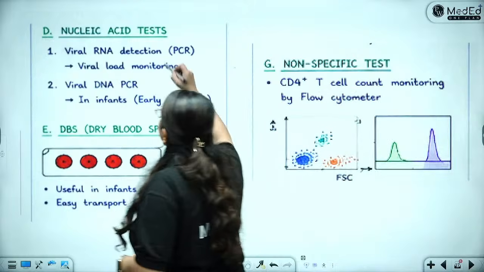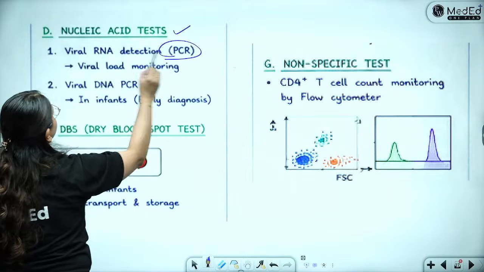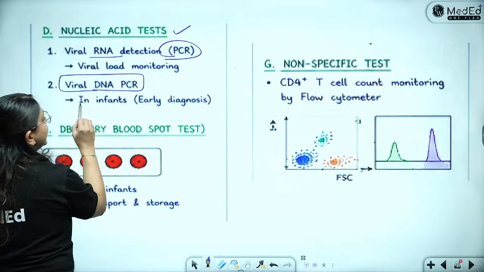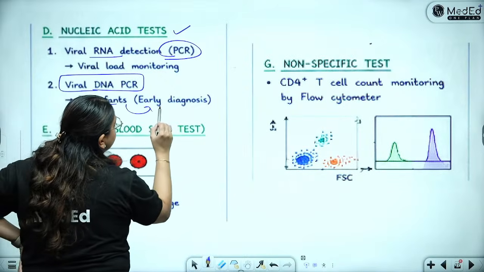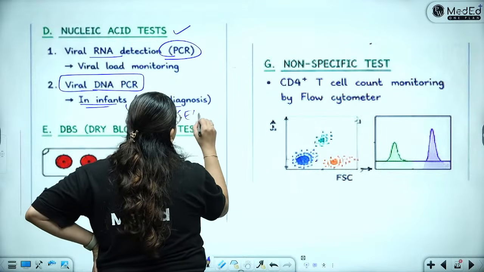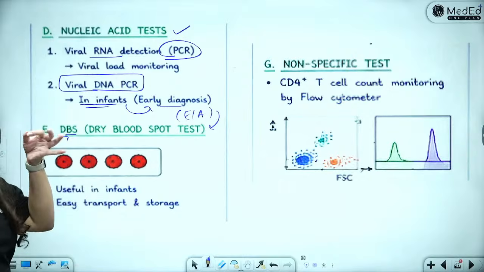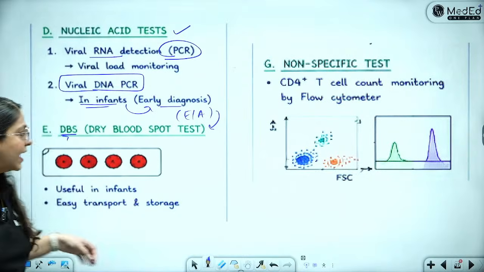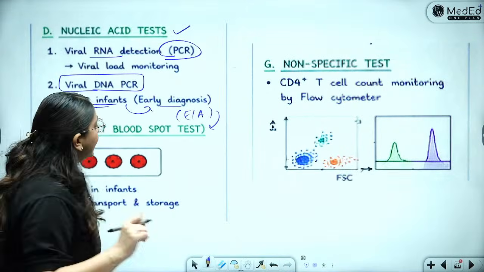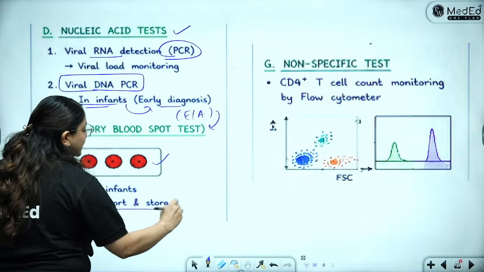Then you have the nucleic acid tests. You have such as the PCR, in which you can detect the viral RNA. You can also detect viral DNA. This is done for infants, called as early infant diagnosis. What is it called as? Early infant diagnosis. And for that, we use the dry blood spot. We simply take the blood from the heel of an infant and we dry it on a cellulose paper and we send it to the lab. In the lab, they are going to perform a DNA PCR from this sample. So early transport and storage can happen.